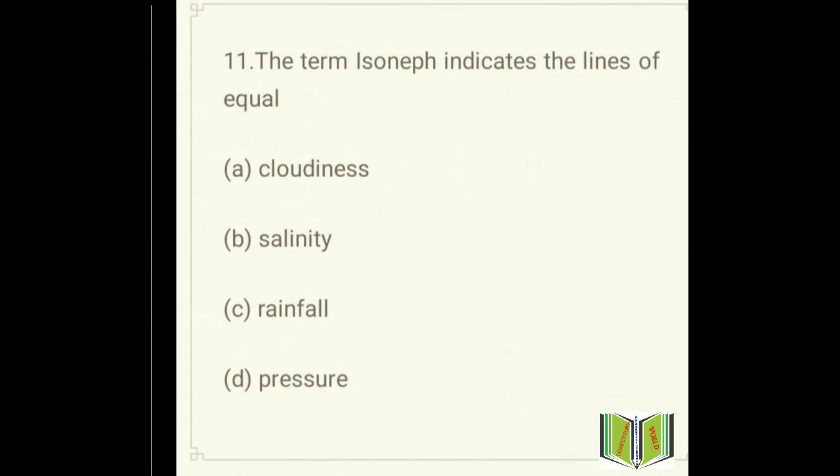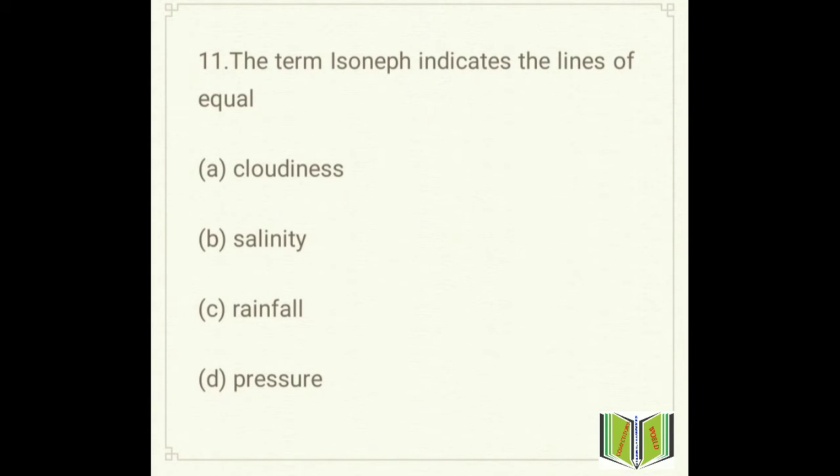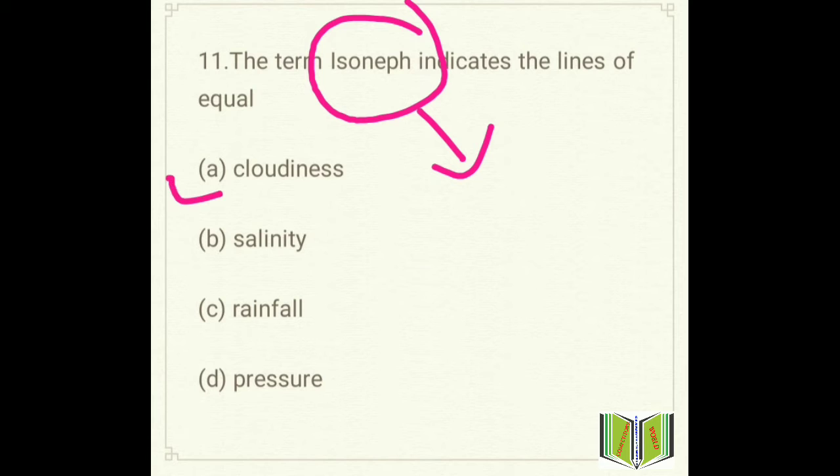Move to the next question, question number 11. Which term isonave indicates the line of equal? This is a very important question. I think in the previous OPSC OCS prelims exam, this question was there. Option A, cloudiness, option B, salinity, option C, rainfall, and option D, pressure. So the answer will be option A, cloudiness.